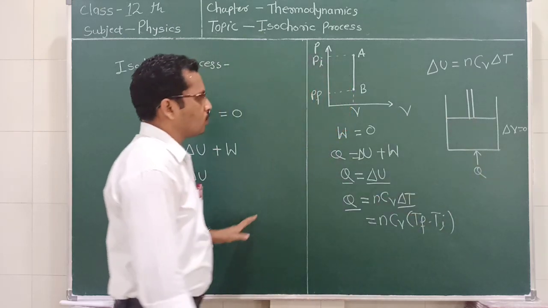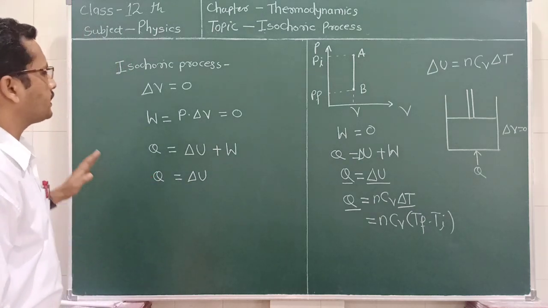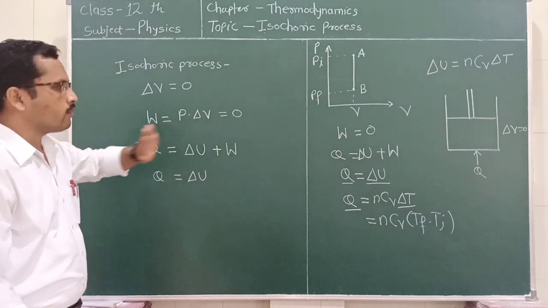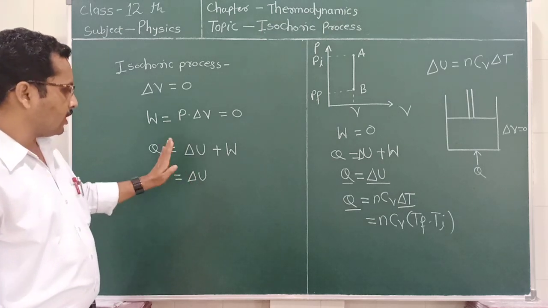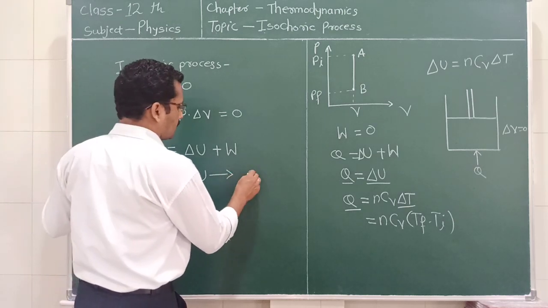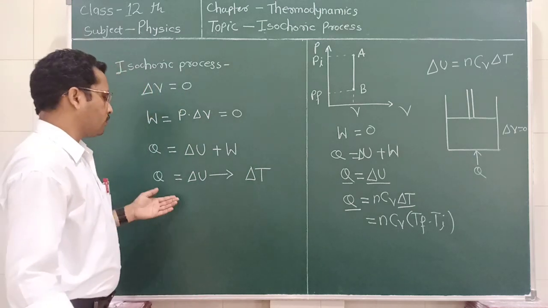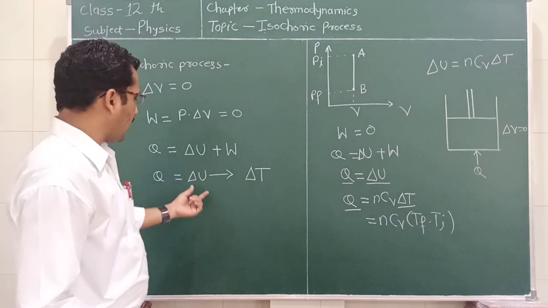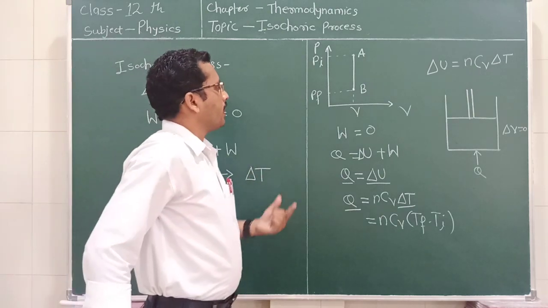So in this lecture, we discussed the isochoric process in which the change in volume is equal to 0, due to which the work done is also equal to 0, and the amount of heat supplied is totally utilized to increase the internal energy, and this internal energy change is reflected in the change in the temperature, because in most thermodynamic processes internal energy depends upon the temperature. So as the internal energy changes, the temperature of the system also changes.